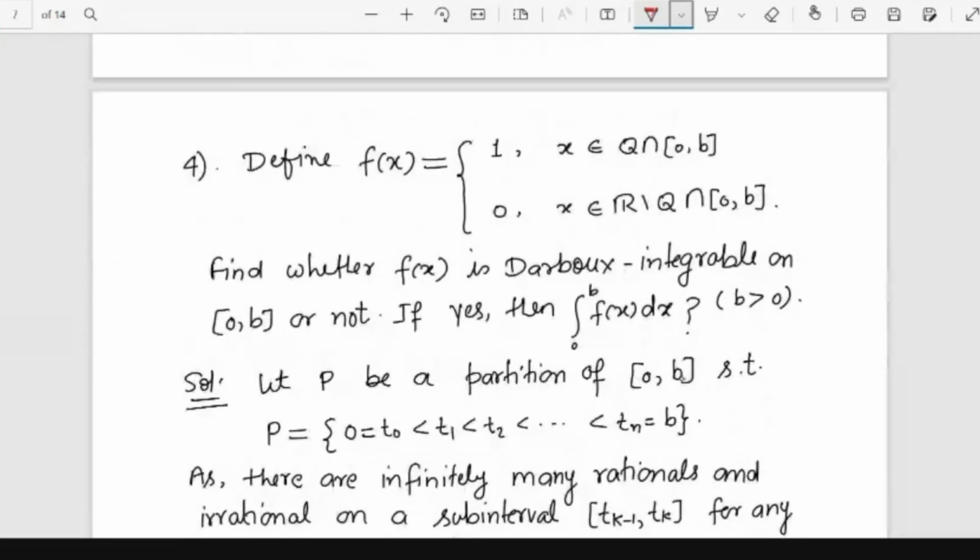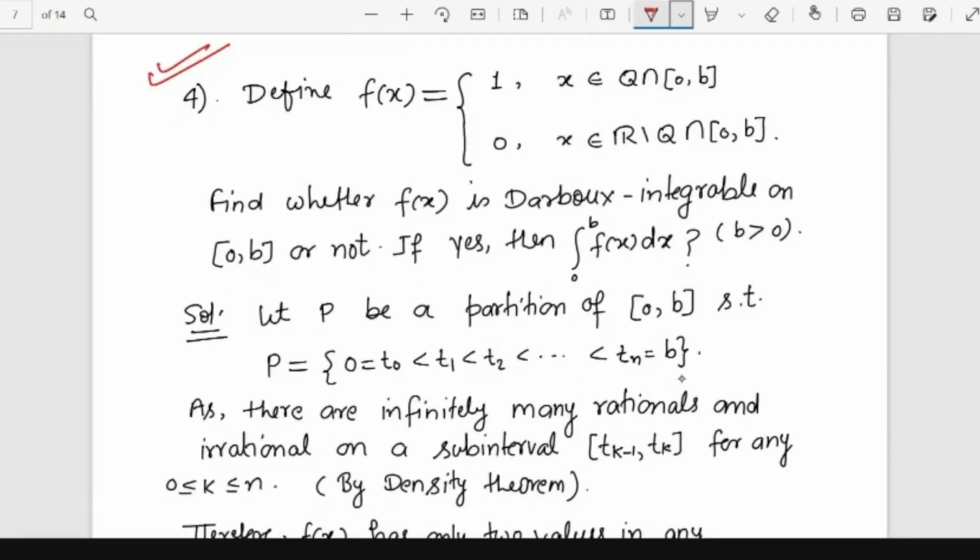But this example is important. So we have this example. f(x) is defined by 1 when x belongs to, this is defined on [0, b]. So when x is rational in [0, b], it is 1. When x is irrational, then f(x) is defined by 0. So find whether f(x) is Darboux integrable on [0, b] or not. If yes, then find the integral.